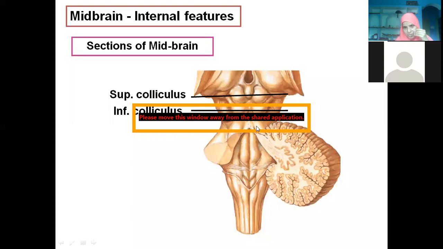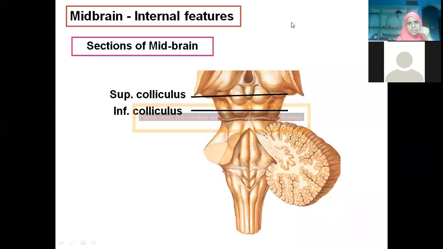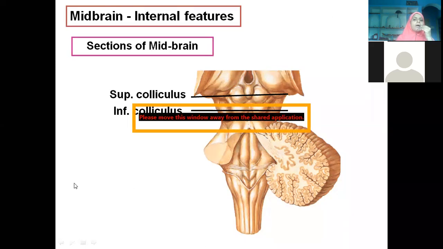This yellow box is hampering our vision. In fact, there is one nerve which is shown so clearly. Can you see a little nerve is there? So what is that nerve? If I move the cursor, it will be gone. That is the trochlear nerve. So this is the only nerve which comes from the dorsal aspect and then is seen on the ventral aspect. All the rest of the cranial nerves emerge from the ventral aspect only, except for this trochlear.